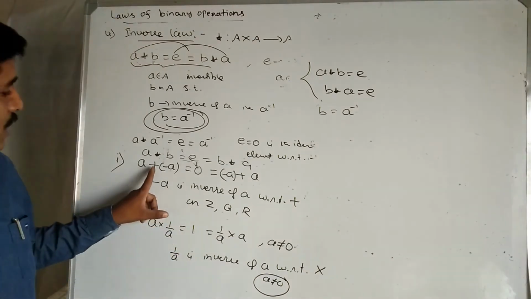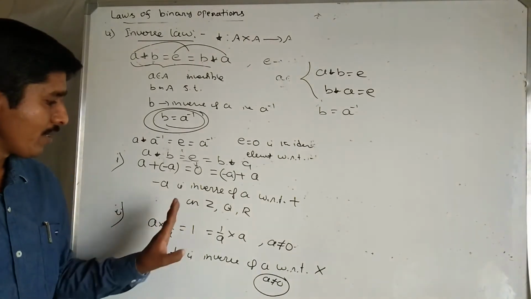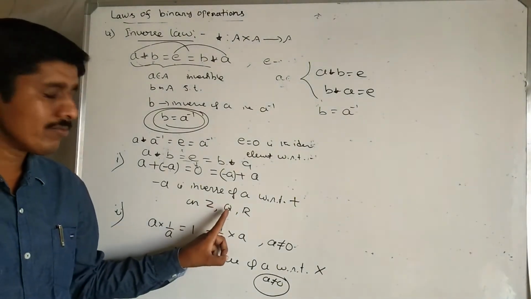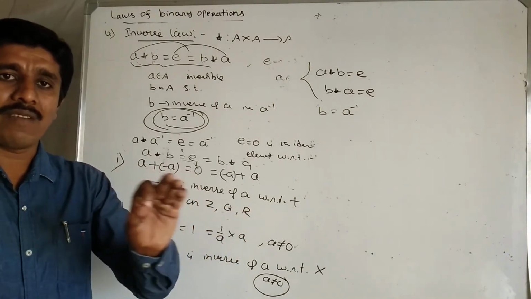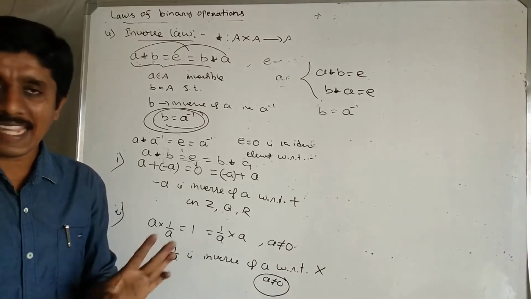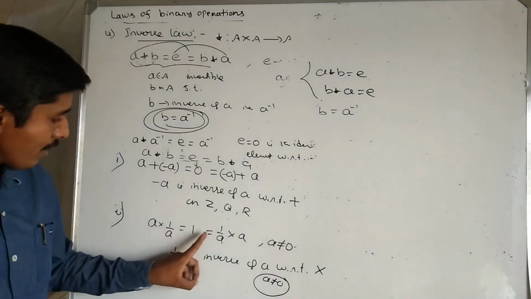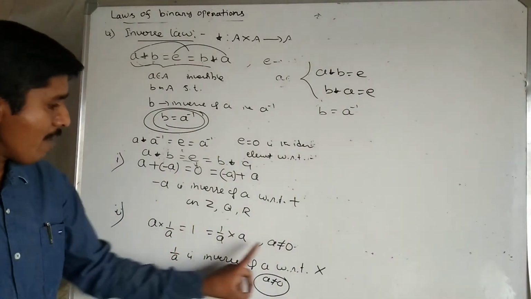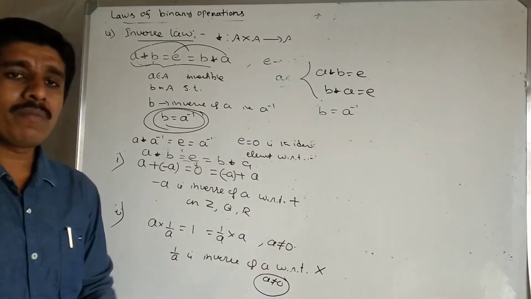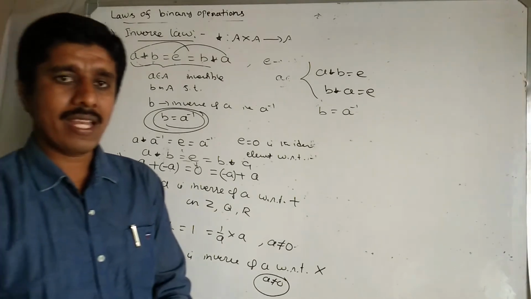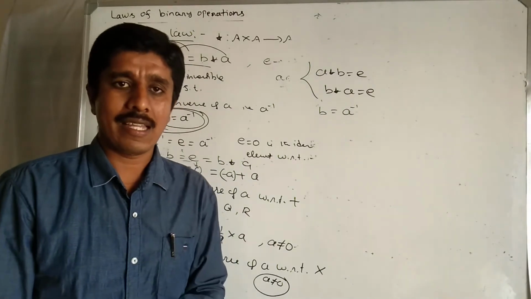Clearly, with respect to addition, minus A is the inverse of A on the set of all integers, rational numbers and real numbers, while for the set of all natural numbers, the inverse of any natural number does not exist. Next, A into 1 by A equal to 1 and 1 by A into A equal to 1, but A must not be equal to 0. Then 1 by A is called the inverse of A with respect to multiplication on the set of all non-zero rational numbers and non-zero real numbers.